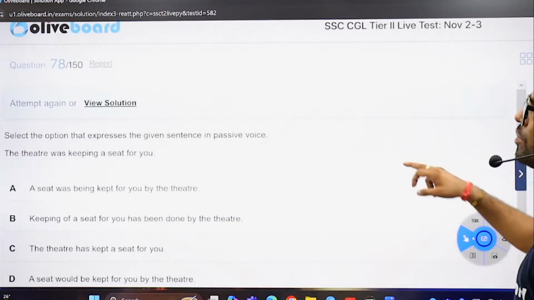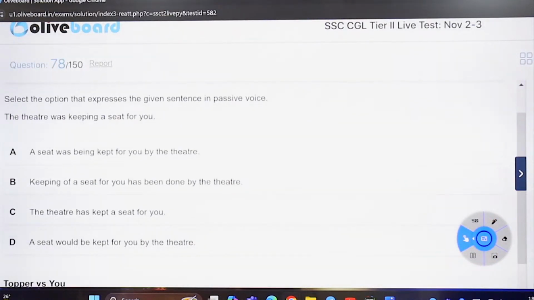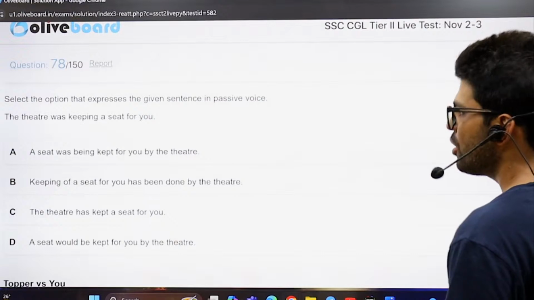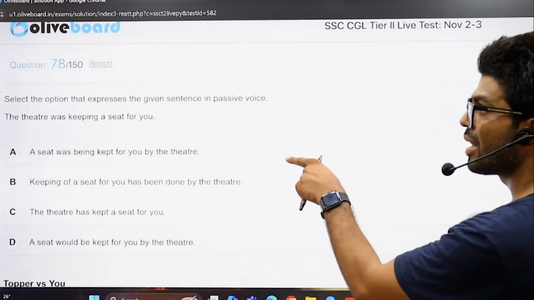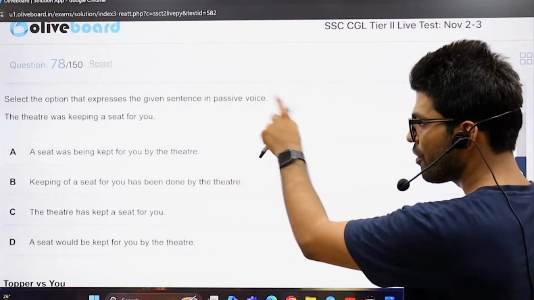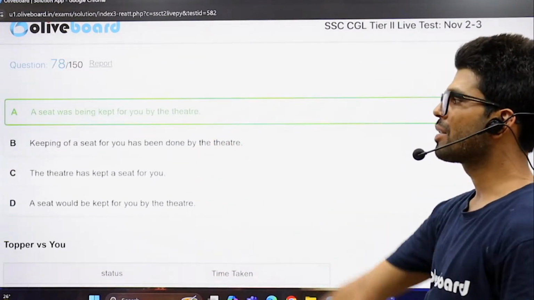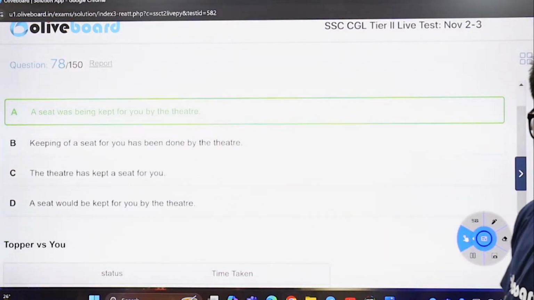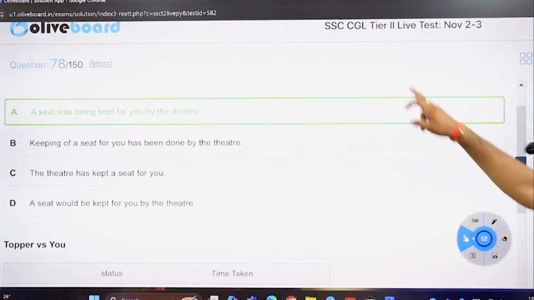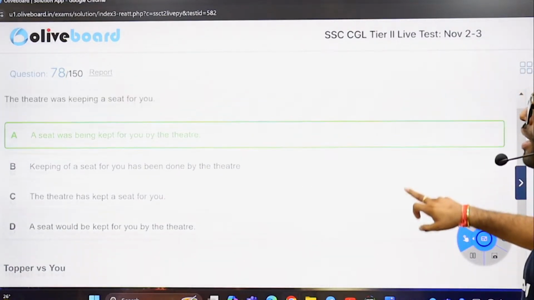Okay. The theater was keeping a seat for you. So a seat was being kept for you by the theater. A seat was being kept for you by the theater. That is all correct, because I can't think of any other better option than this. Now, what about the other options?